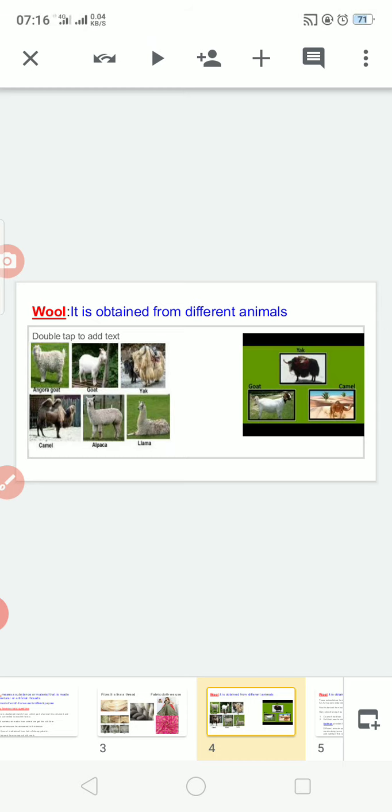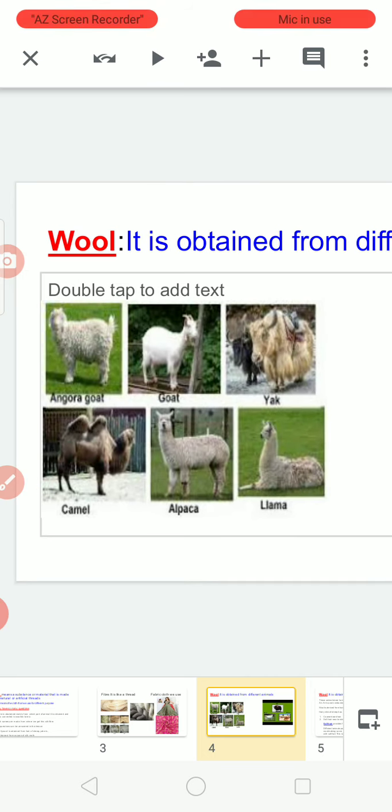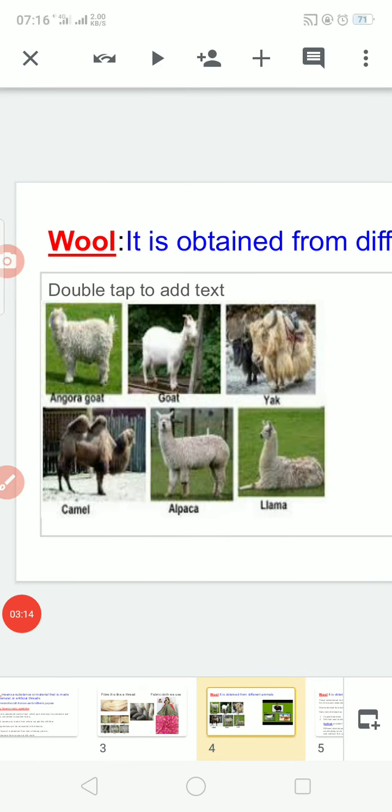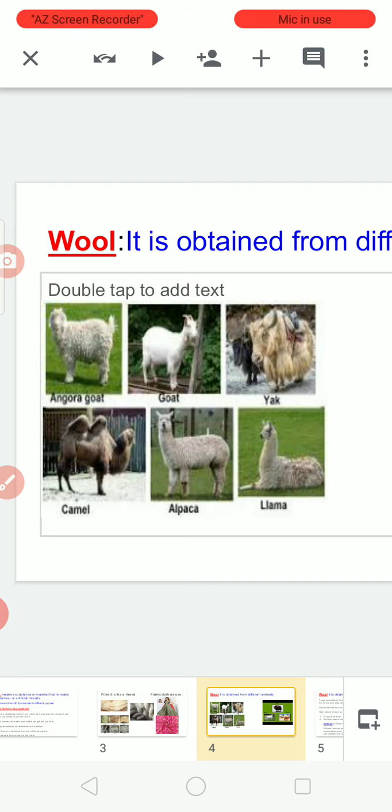Let's see what wool is. Wool is a substance which is obtained from different animals. We can see the types of animals from which we obtain wool. You can see goat, yak, camel, and different types of camels.